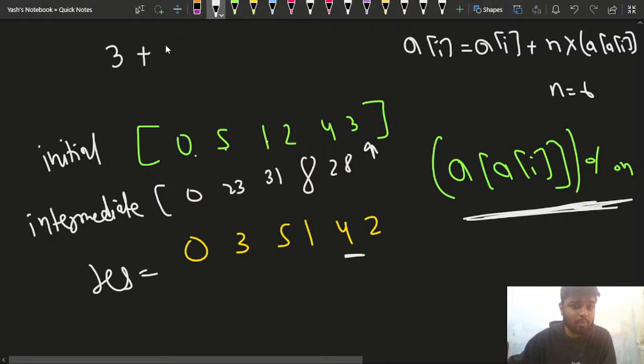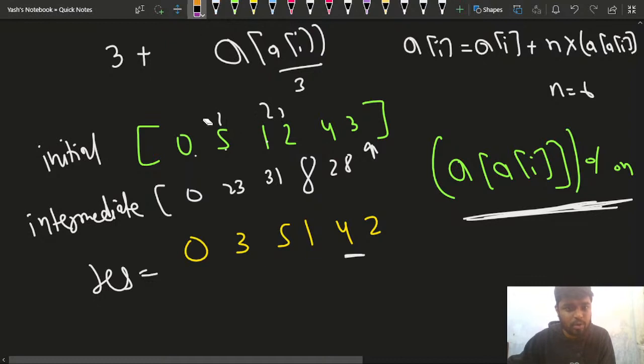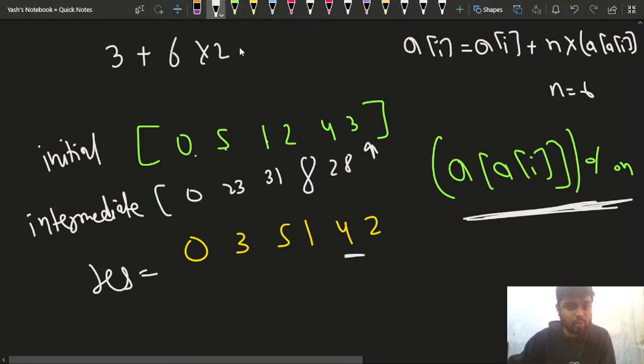So I'll do 6 into 2. What will I get? If I'll do this thing, right? So what was this? A of I. So it was nothing but 3. So what was that? 3, 0, 1, 2, 3. So this was 2. So that is why 6 into 2 will give me 12. So it will be 15. So I'll write 15 here, right? Now I have all the values.